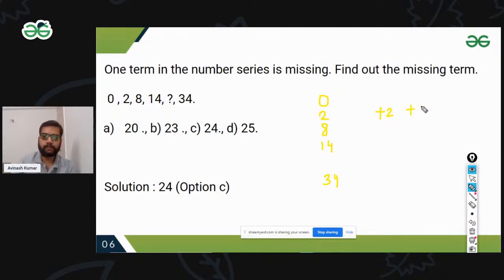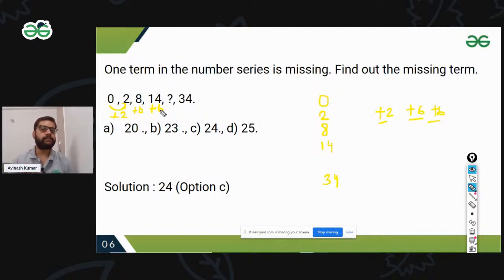Then 2 plus 6 is 8. Then again plus 6: 8 plus 6 is 14. But for the next one, I have no idea. If I go to multiplication, it doesn't work either.